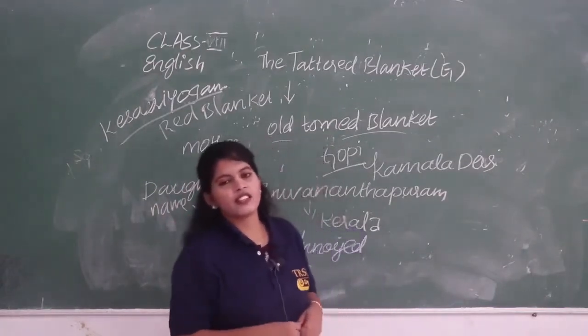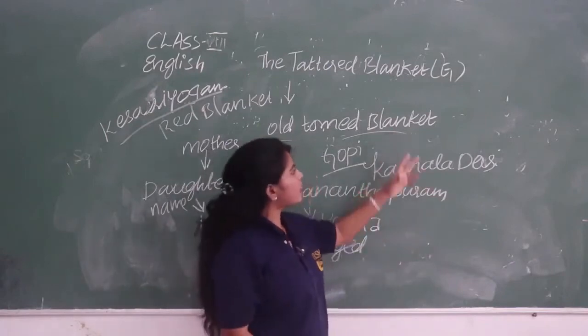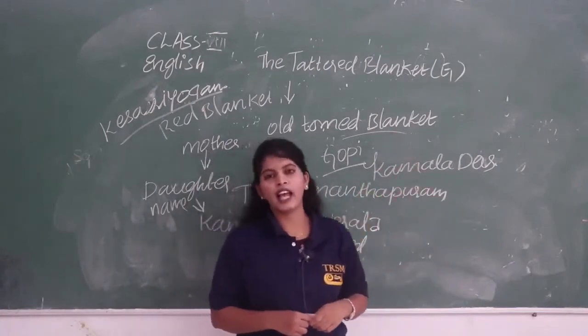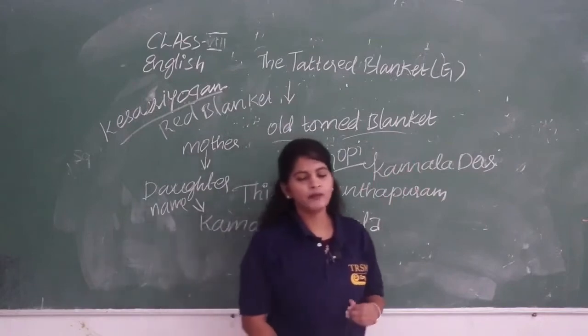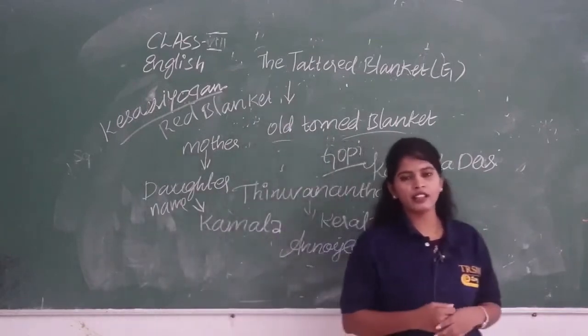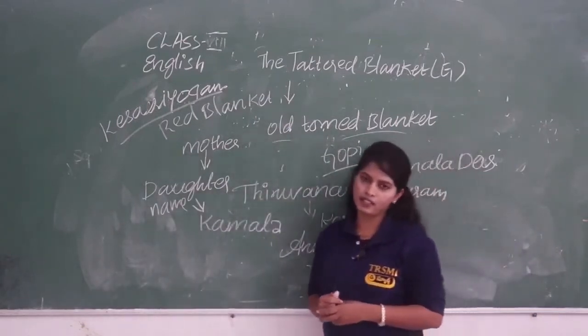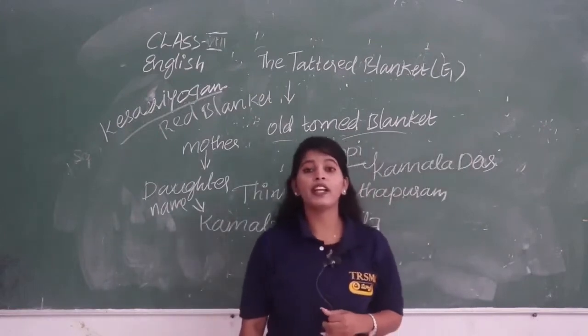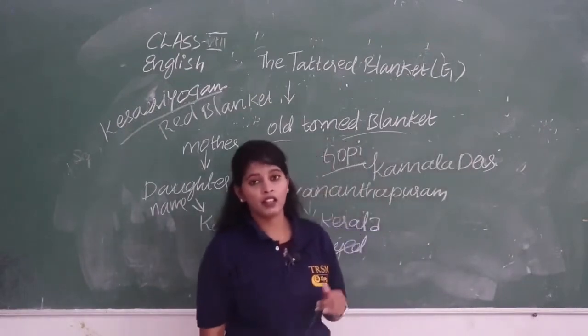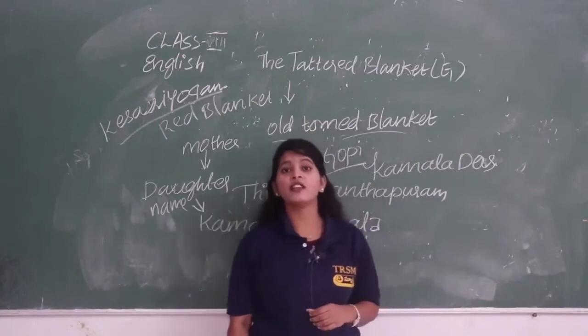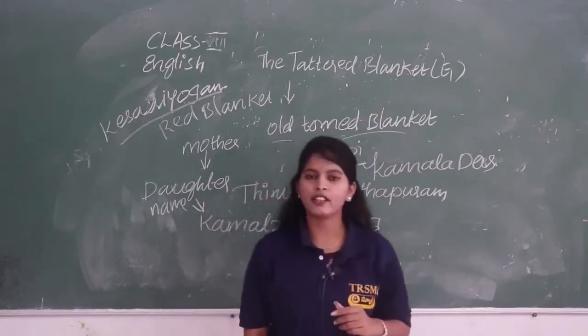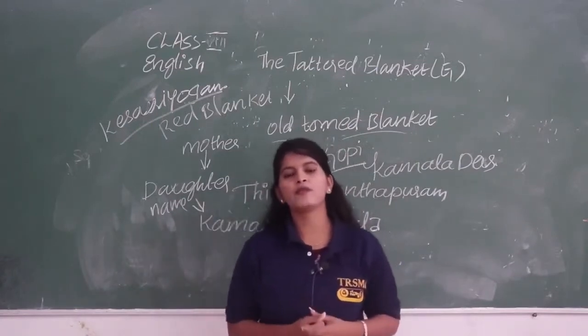I said to you that Kamala Das is the daughter of an Iyer, and the mother and father both are well-known writers. They are well-known poets who are so popular, and she is the daughter of both, and she became so popular.